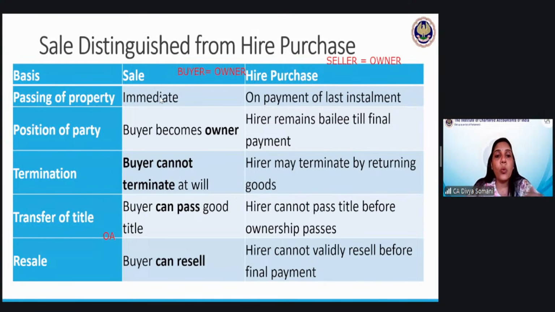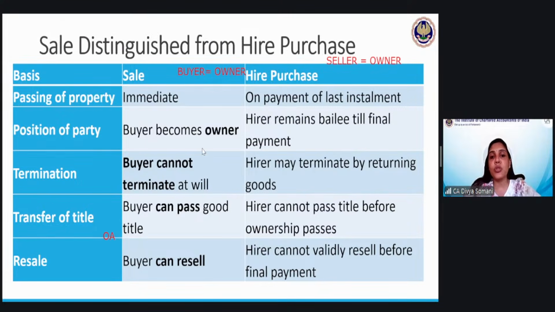Regarding the ownership, who becomes the owner, whether the ownership transfers or not. In sale, obviously the ownership transfers, but in case of hire purchase, we are just using it on rent. So basically for the time being, the hire purchaser is not the owner, but he has the option to purchase it on the last installment. At the time of entering into the contract, it is mentioned that after 10 years, I will have the right to purchase. So again, it is optional. If he wants, he can purchase. If he does not want, he will deny that offer. So that is what is mentioned in the first point.